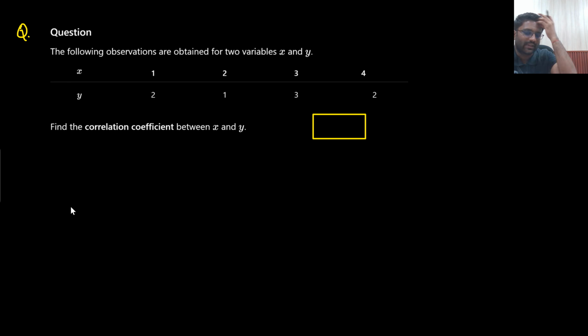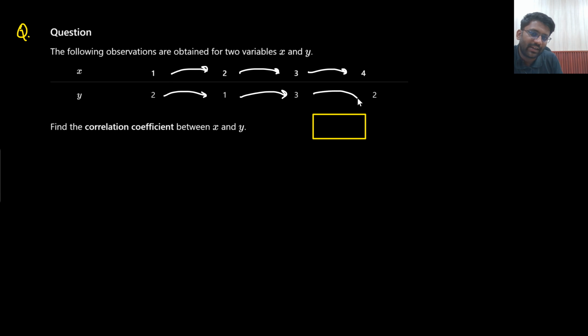This kind of question could be asked. Variable data is shown: this is the data of x, this is the data of y. What you can see here is x is increasing. x is going from 1 to 2, 2 to 3, 3 to 4. What about y? y is going from 2 to 1. y is decreasing here, then again it is increasing, then again it is decreasing.